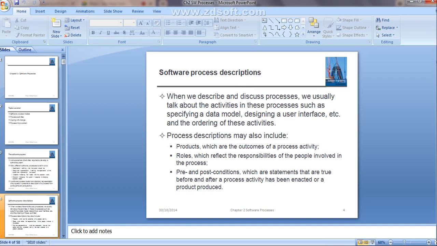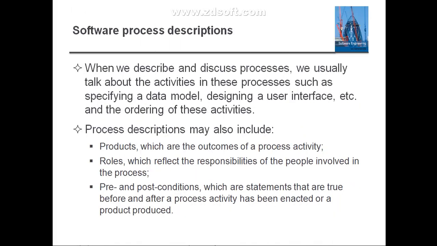Okay. See, now we will see what exactly a software process description is. What we have discussed is that we have described and defined the software processes. Whenever we talk about the activities in these processes, such as specifying the data model and designing the user interface, and the ordering of these activities, all these things need to be taken into consideration when we describe the processes. We need to follow all these activities also.